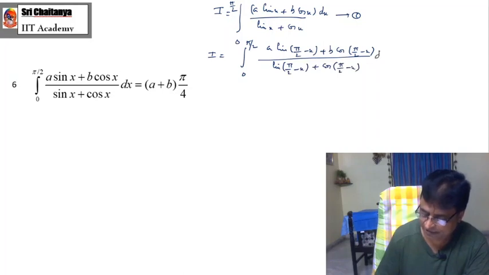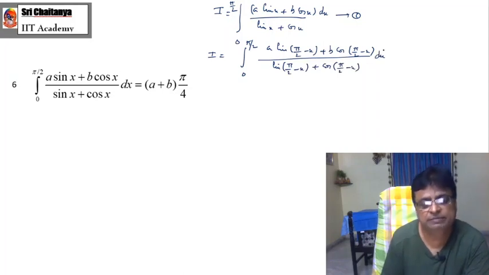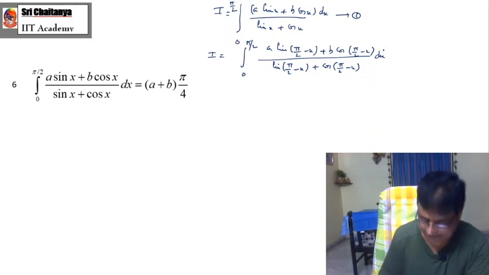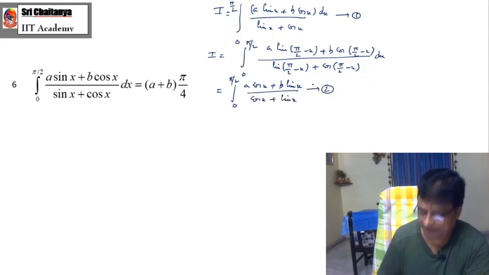Which property am I applying? Several times I am repeating: integration 0 to a f of x dx is equal to integration 0 to a f of a minus x dx. Now this becomes integration 0 to pi by 2, a cos x plus b sin x by cos x plus sin x. You call this equation number 2.